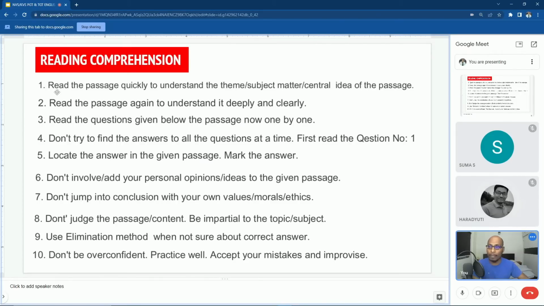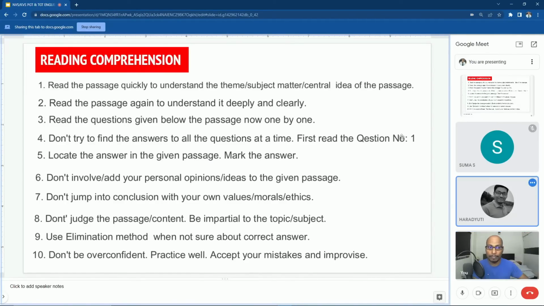Ghosh. Yes, sir, please do repeat. Can you read the first point to 10 points one by one? Can you see the screen? Can you hear me, sir? Yes. Can you see this? Am I audible? Yes, you are audible, Ghosh.